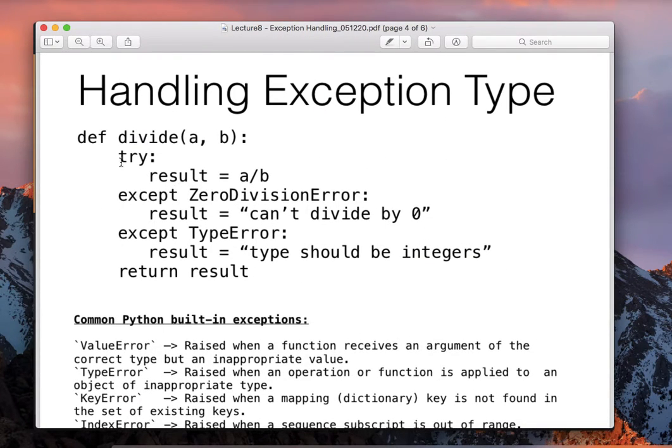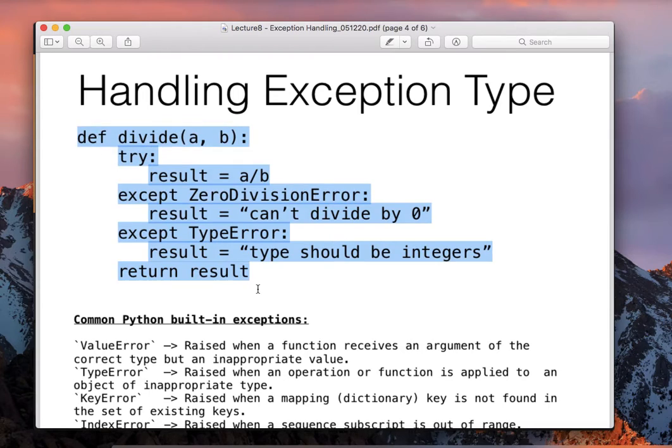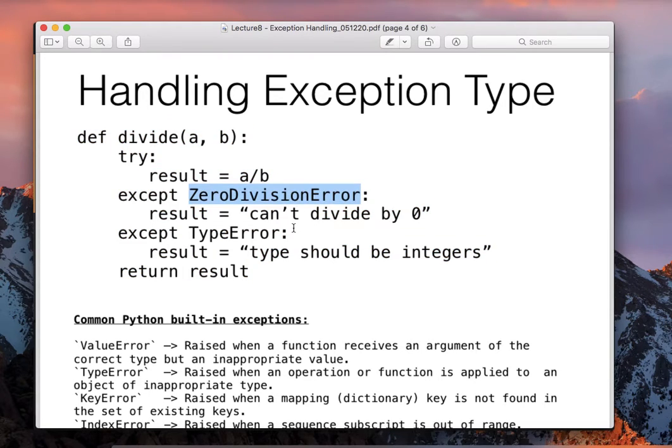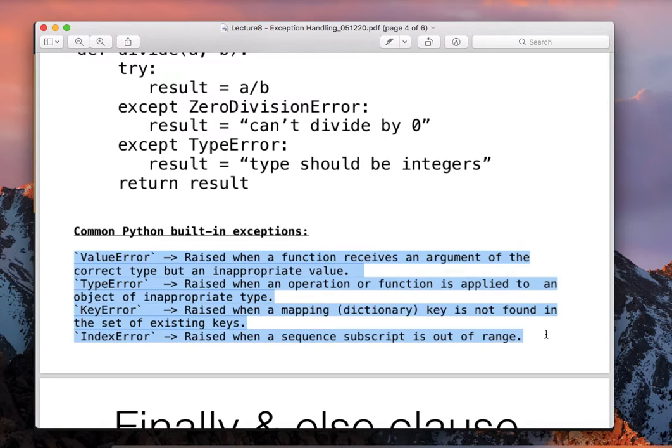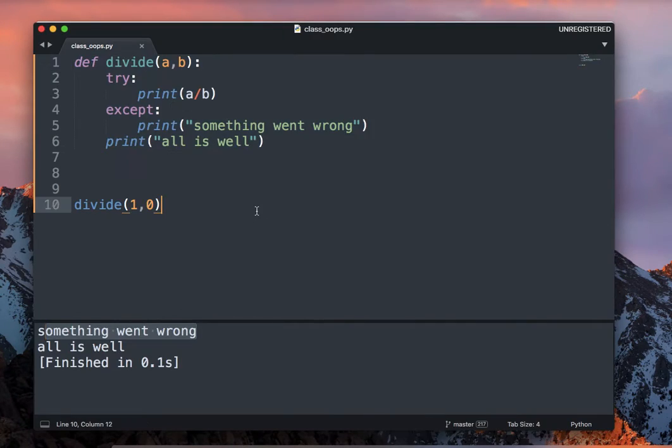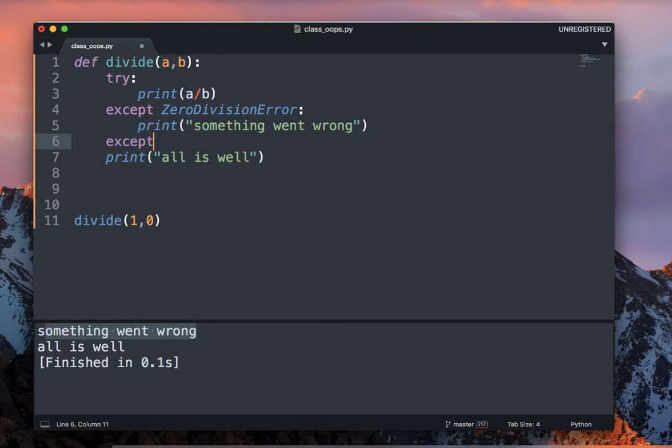Handling exception types. So there can be different kinds of exception. This was a zero division error, right? There can be a type error, a value error, a key error, an index error. Some of these errors are defined out of the box by Python. You can also write your own exceptions. Here we did not say anything, so we can define except ZeroDivisionError, right? In ZeroDivisionError, print this. And then we can also handle a different kind of exception.